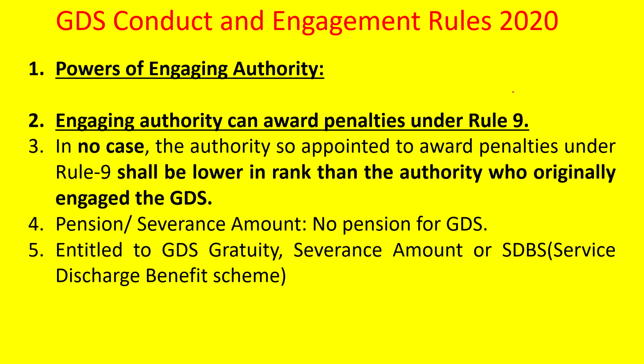So in such a case, the SP cannot exercise these penalties over the BPM for this reason. Why? Because the authority appointed to award penalties under Rule 9 should not be lower in rank than the authority who originally engaged. Who originally engaged is the SSP, so the SP cannot exercise. These circumstances are also given in the normal CCS conduct rules, under Article 311.